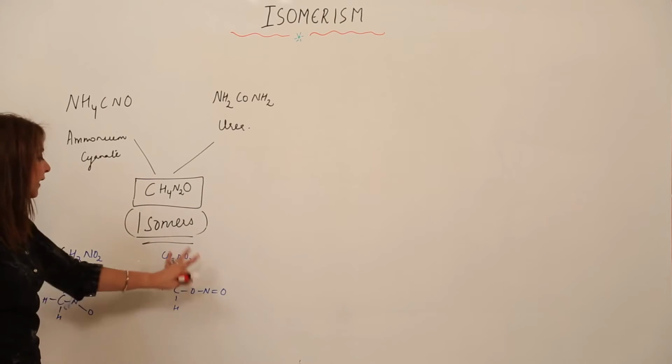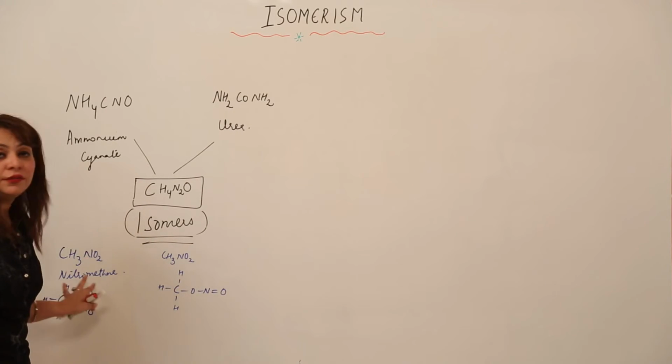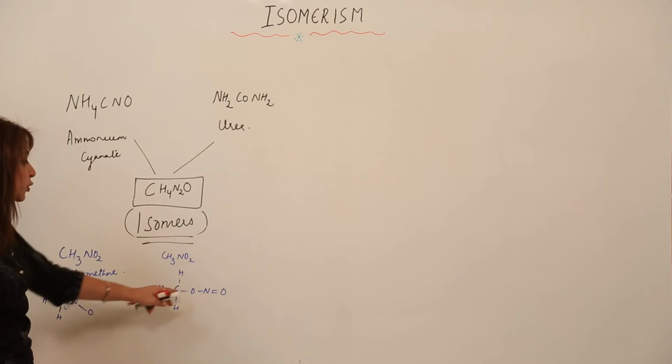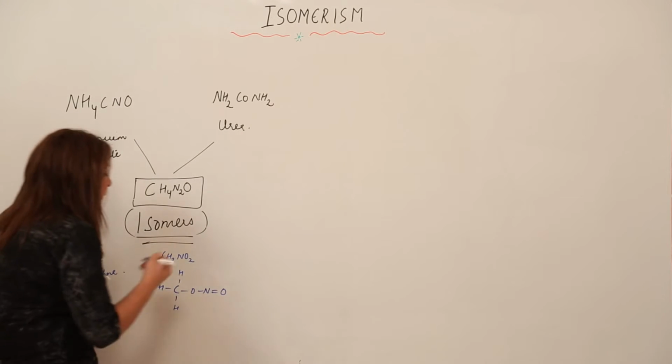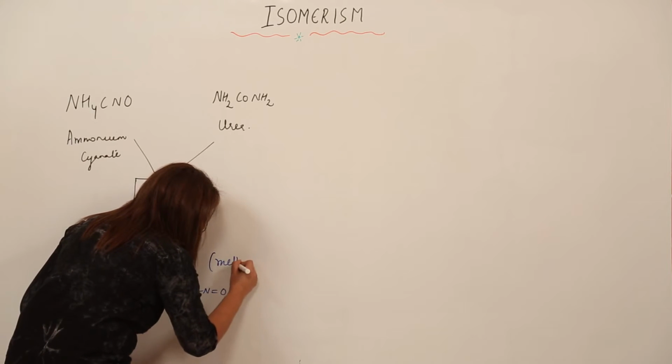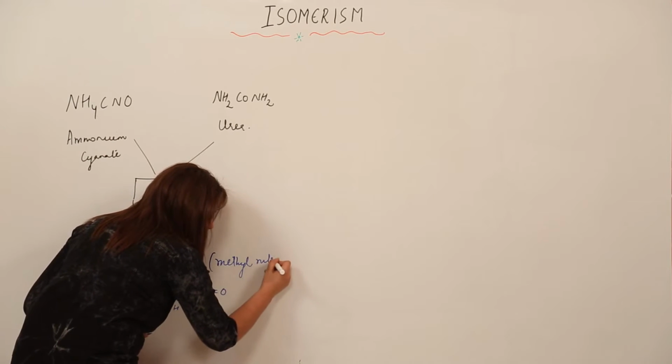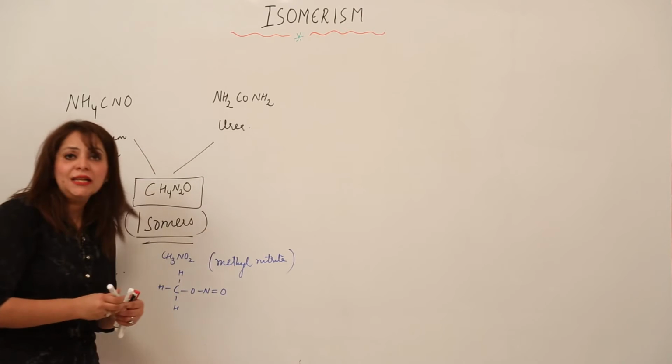So they differ in the structure. What is the name given to this kind of structure? It is methyl nitrite. This is methyl nitrite.